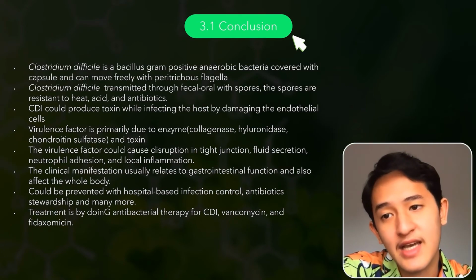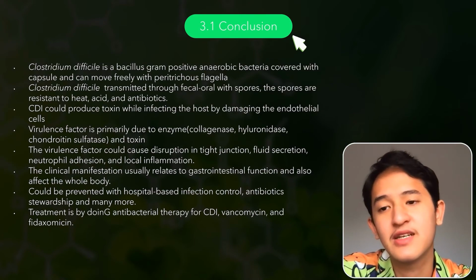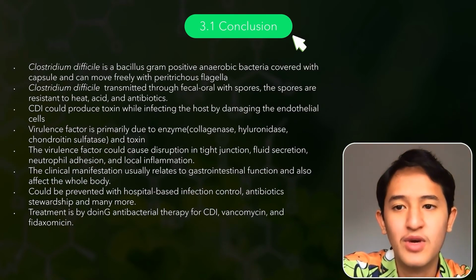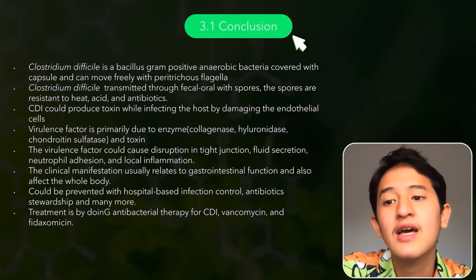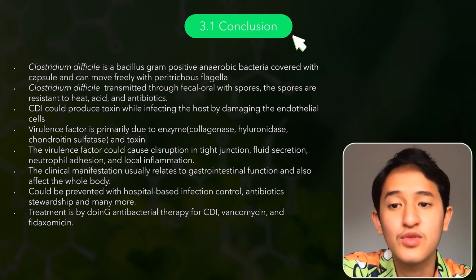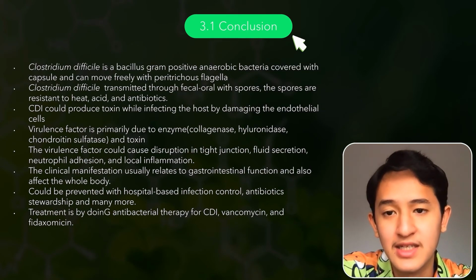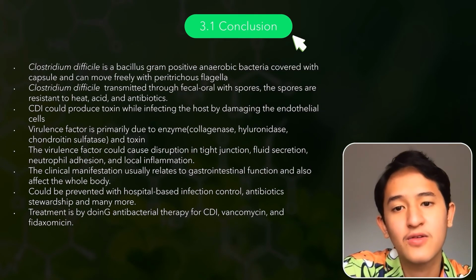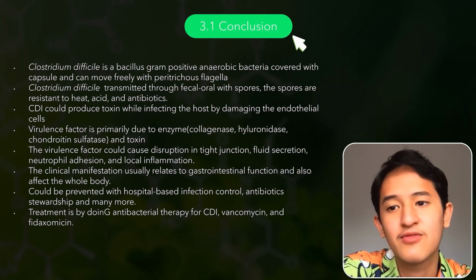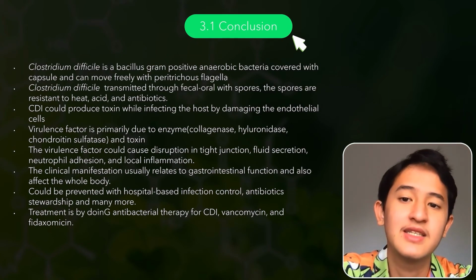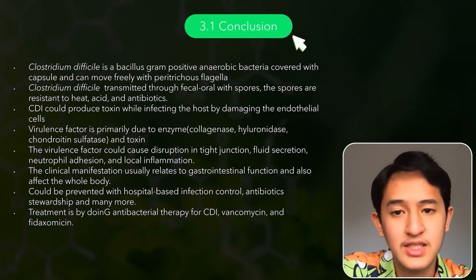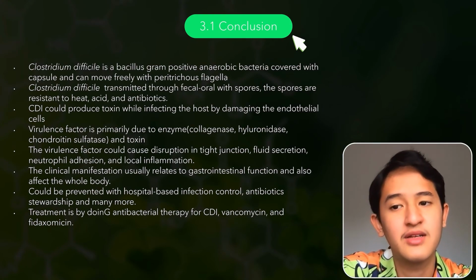And CDI, or Clostridium difficile infection, could produce toxin while infecting the host by damaging the epithelial cells. The virulence factor is primarily due to enzymes such as collagenase, hyaluronidase, and chondroitin sulfatase, and of course toxin. The virulence factors could cause disruptions in tight junctions, fluid secretion, neutrophil adhesion, and local inflammation.